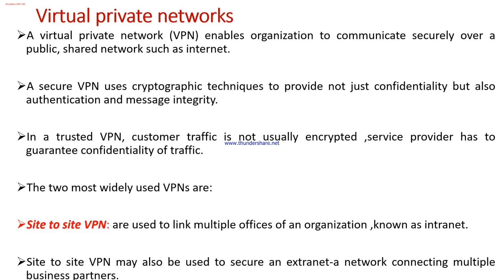There are two types: one is site to site, and the other is remote access virtual private networks. A secure VPN uses cryptographic techniques to provide not just confidentiality, but also authentication and message integrity. In a trusted VPN, customer traffic is not usually encrypted, and the service provider has to guarantee confidentiality of traffic. The two most widely used VPNs are site to site and remote access virtual private networks.